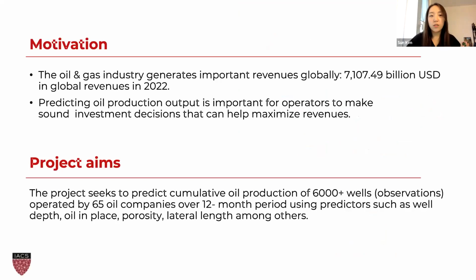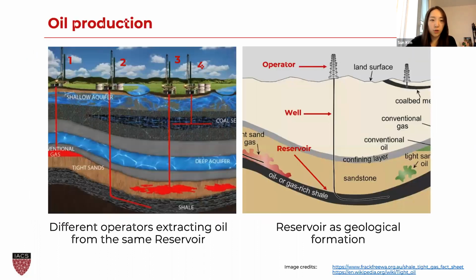To start with the motivation of our project, predicting oil production output is important for operators for their investment decisions. So in this project, we aim to predict cumulative oil production for about 6,000 wells operated by 65 oil companies over a 12-month period using predictors such as well depth, oil in place, among others. This figure provides a quick snapshot of how the oil production works.